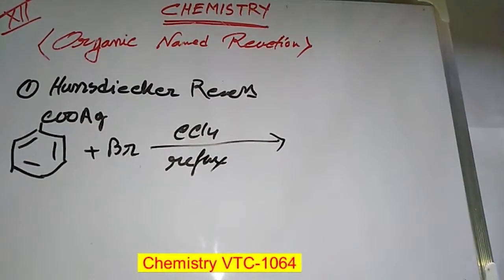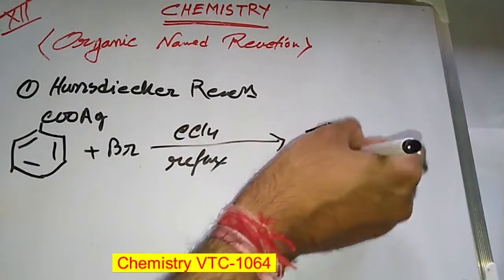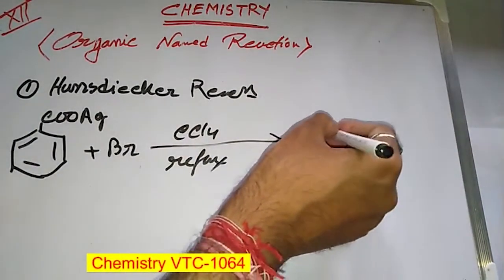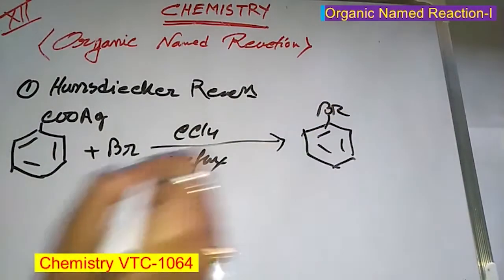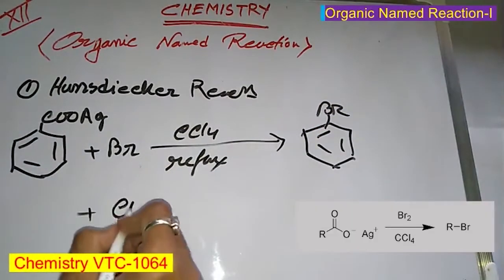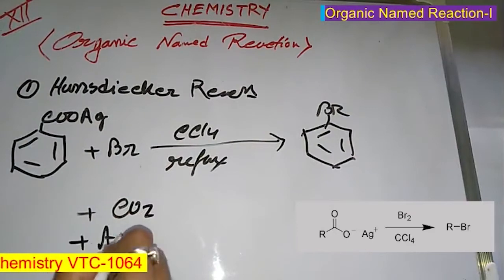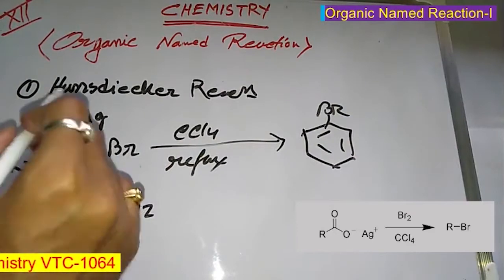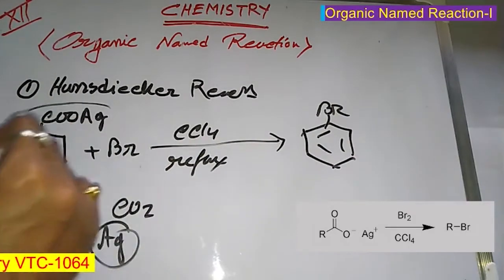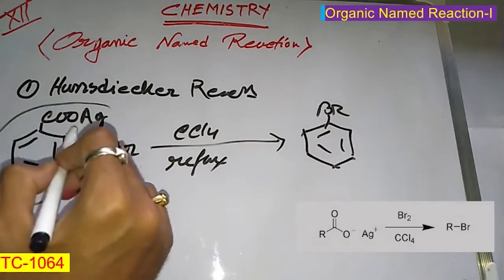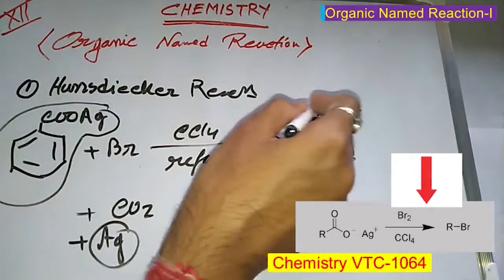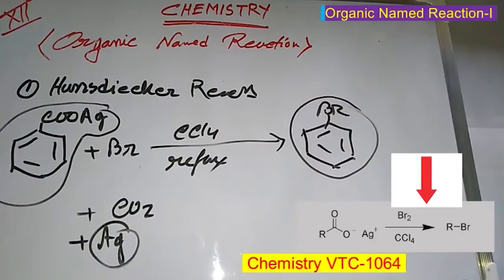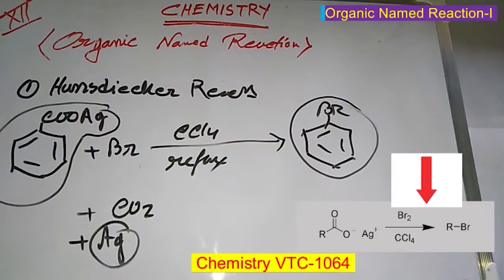The product is bromobenzene, a bromine substitution product, and we get the byproducts carbon dioxide and metallic silver as a precipitate. The reactant is silver benzoate, and the product is the bromine-substituted arene, that is bromobenzene.